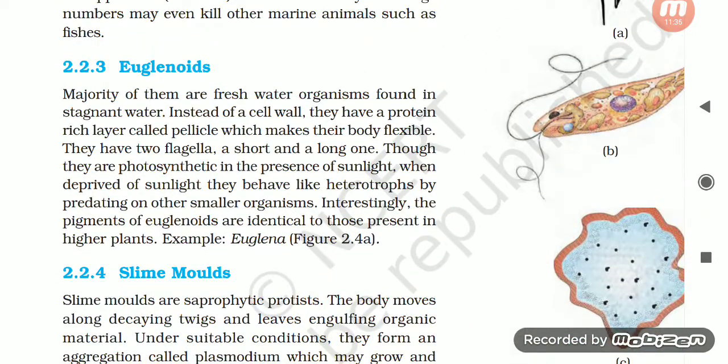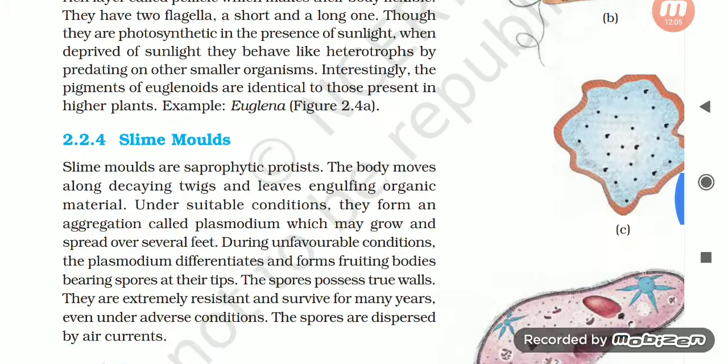Euglenoids, the majority of them, are freshwater organisms found in stagnant water. Instead of a cell wall, they have a protein-rich layer called pellicle, which makes their body flexible. They have two flagella, that means a short and a long one. Though they are photosynthetic in the presence of sunlight, when deprived of sunlight, they behave like heterotrophs by predating on other smaller organisms. Interestingly, the pigments of euglenoids are identical to those present in higher plants. Example, Euglena in figure 2.4a.